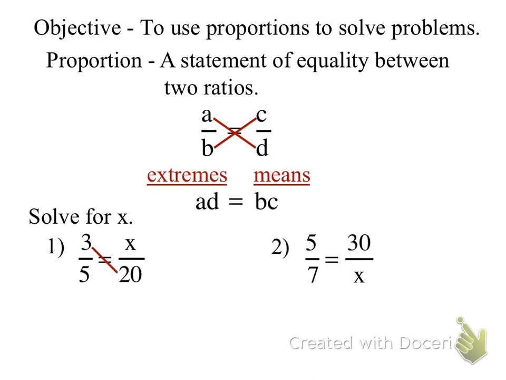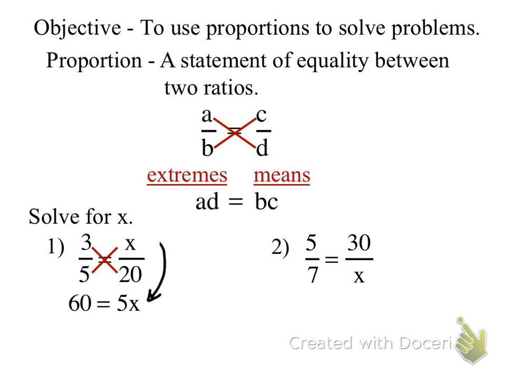and I multiply 20 times 3, and I get 60. Notice I bring it right down. I go from bottom to top and bring it down that same side. And then I go from 5 times x is 5x. And again, remember I'm going in this direction. Bottom to top, then bring it down. You don't need to write those arrows, but that's just showing you the directionality.